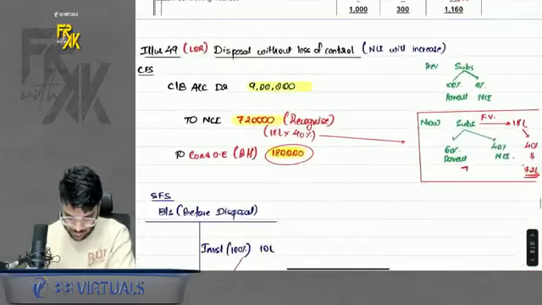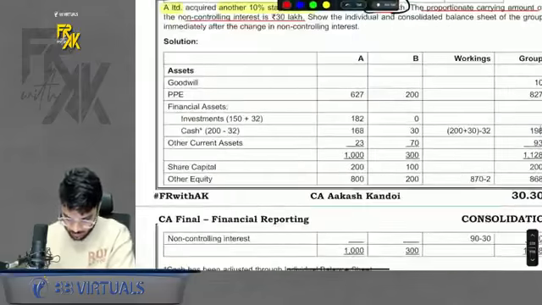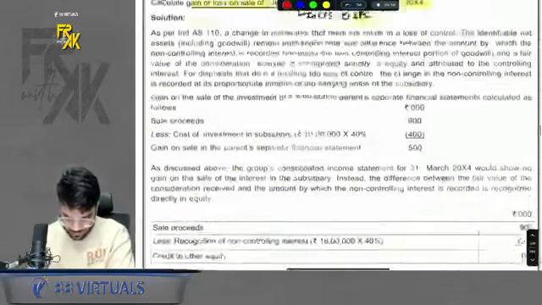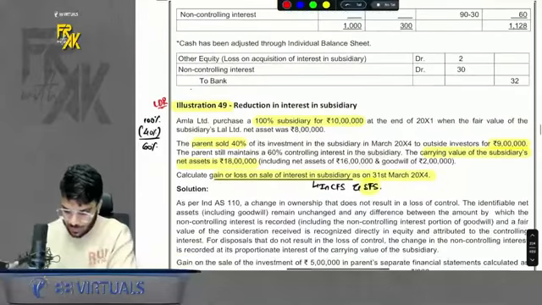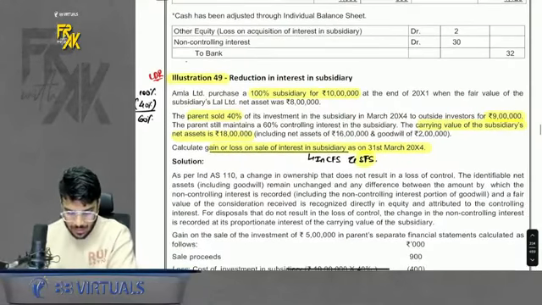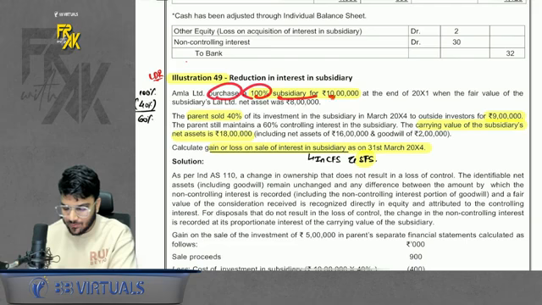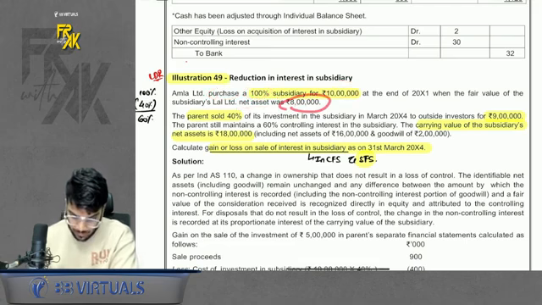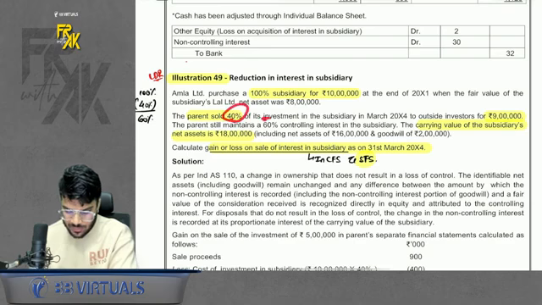Okay, nothing substantial here. Now illustration number 49 is also there, I guess. Yes, illustration number 49. What is there in this question? Please have a look here. Amla purchases a 100% subsidiary for 10 lakhs, when the net asset was 8 lakhs. Very good. Parent sold 40% investment.